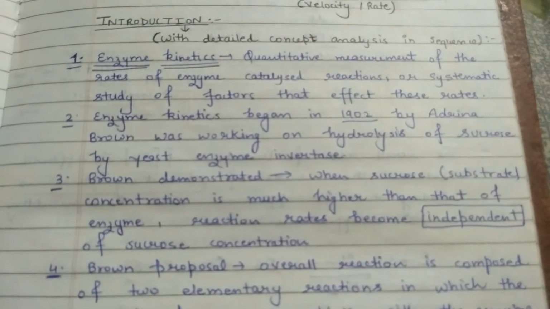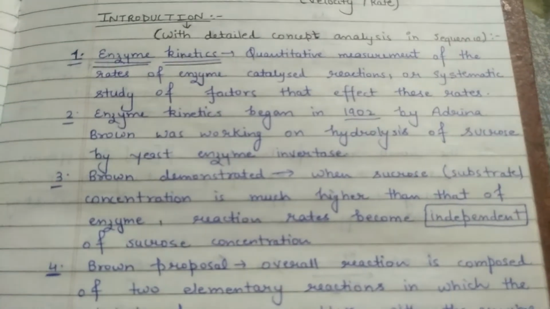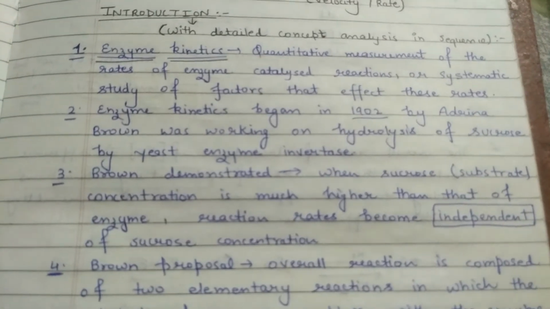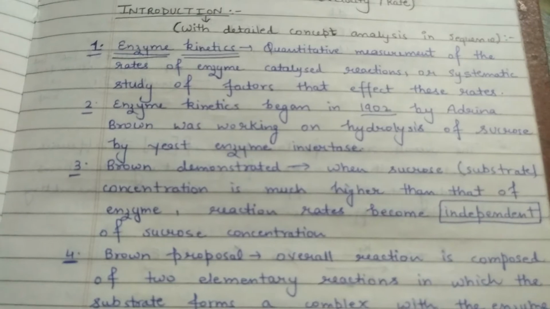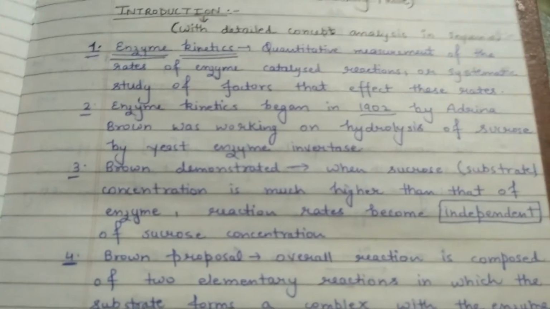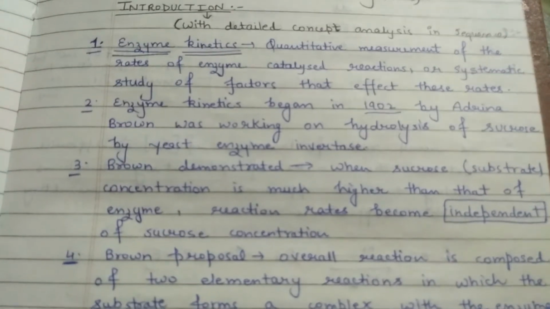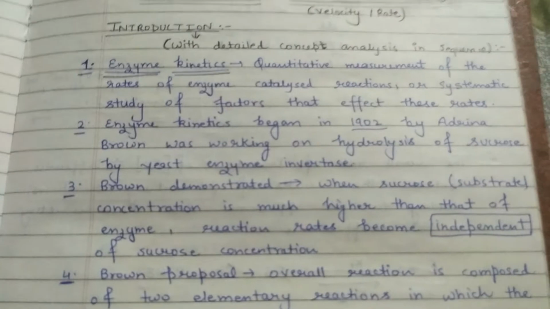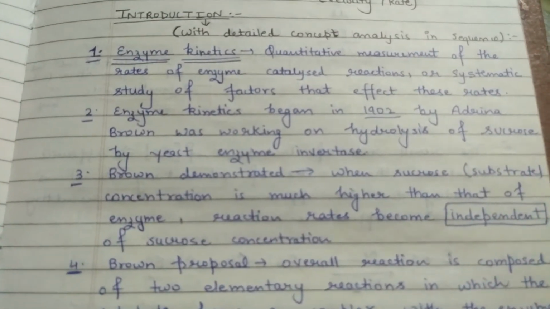Then she came to know that at a particular level, the enzyme gets saturated. After that, no matter how much substrate you add, there is no effect on product formation. So she came to know that up to the saturation point it is first order kinetics, but after the saturation point of the enzyme it was zero order kinetics. It follows zero order kinetics for the substrate. So this was her experiment.